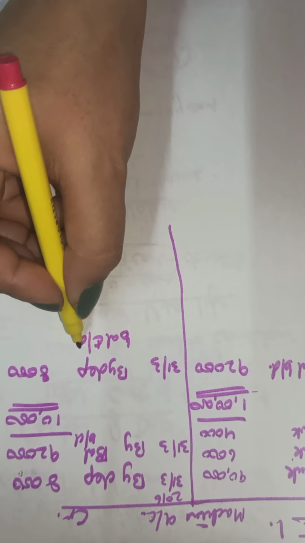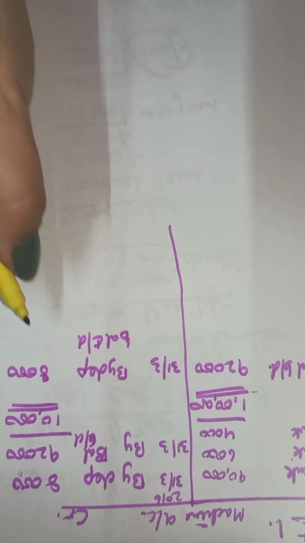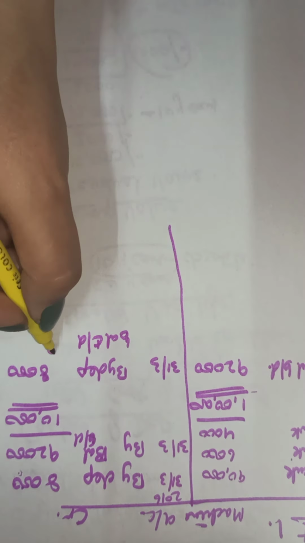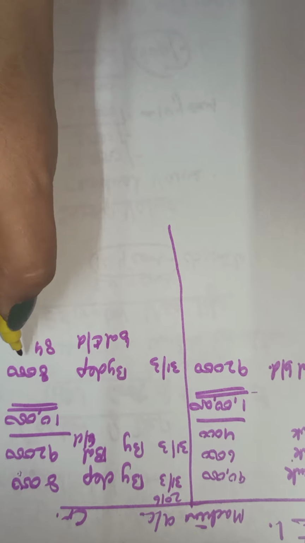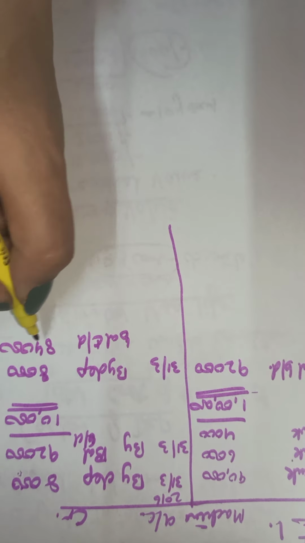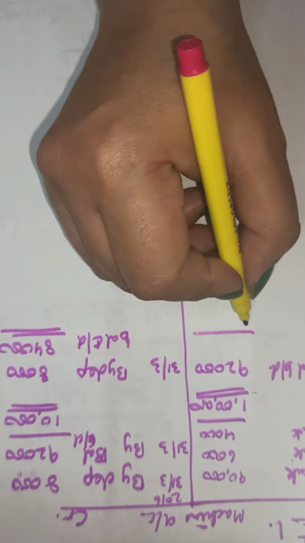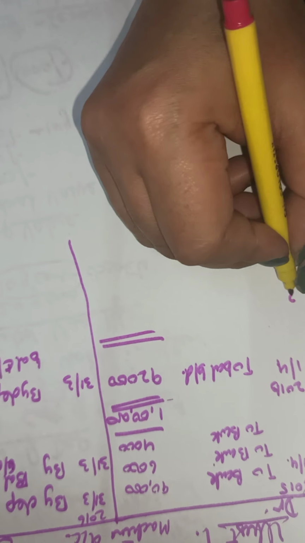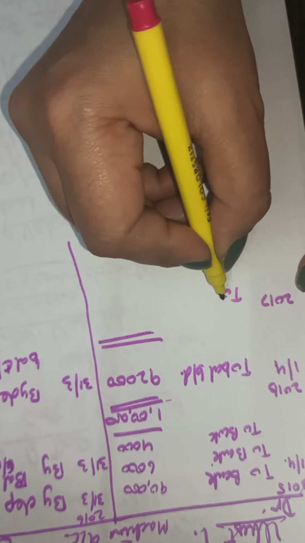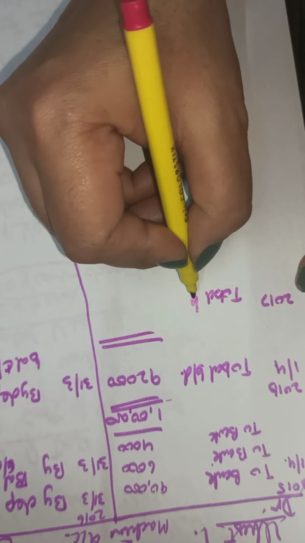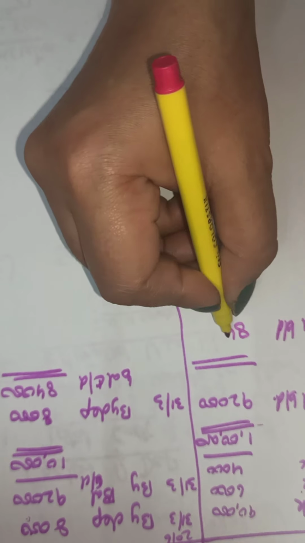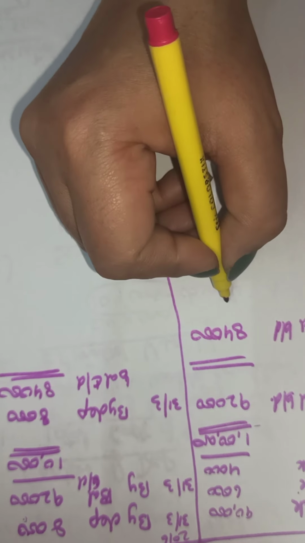the balance carried down, sorry, will be rupees 92 minus 8, 84,000. You will make the total here. Next year, 21/7, balance brought down. You bring it down, 84,000 here. No other transaction in this year.